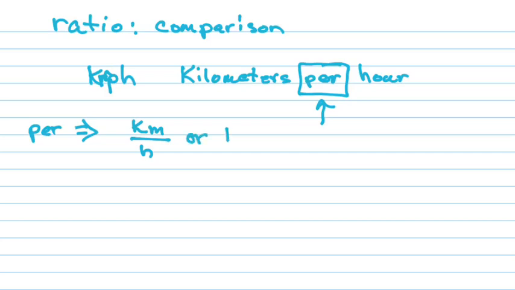Or it can be kilometers to hours. The colon is another way of writing a ratio. You'll see that written quite a lot as a ratio. Okay? And those are the main two. You can also be comparing several things, more than just two things, right?